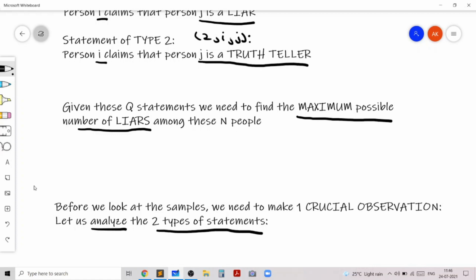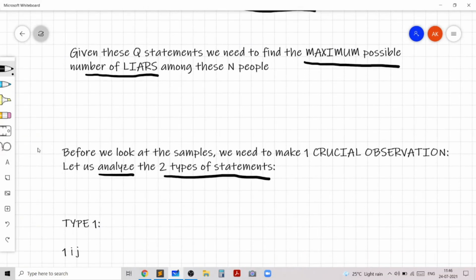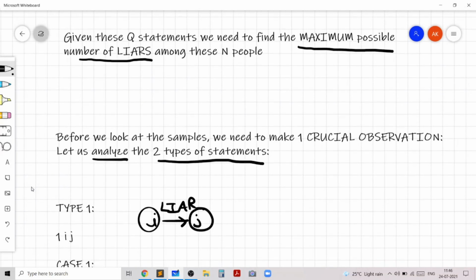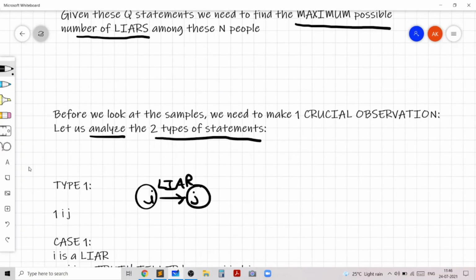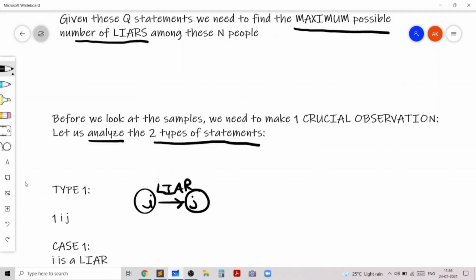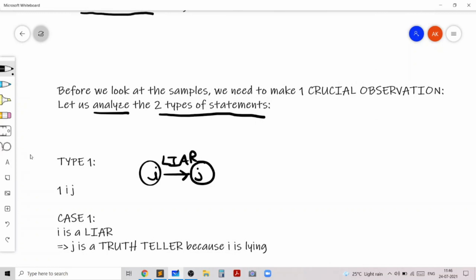So let's revisit and re-look at the two types of statements. The first type of statement is 1ij, which means i is accusing j of being a liar. So i is claiming j to be a liar. So now let's do some casework. There are only two real cases over here. Let's say that i is a liar or i is a truth teller. So those are our two cases. In case 1, when i is a liar, we know that i is lying. So i is lying about the fact that j is a liar, and this makes j a truth teller.